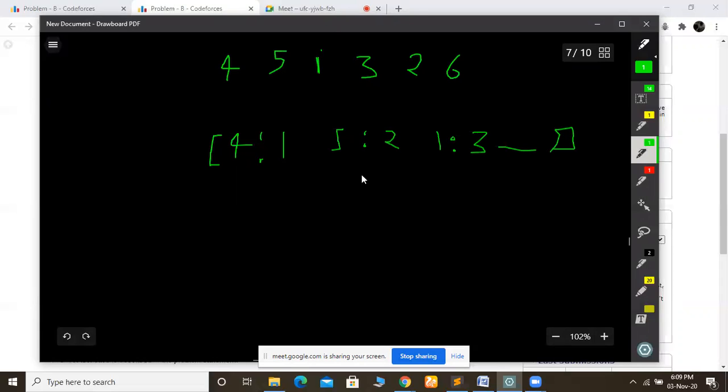Okay, so we know that 1 is always a good sub-array because it always has size one. So first we will take 1 and a lower bound of our sub-array and the upper bound of our sub-array. So for 1, lower and upper bound both will be the index of this. So we will get the index of this.